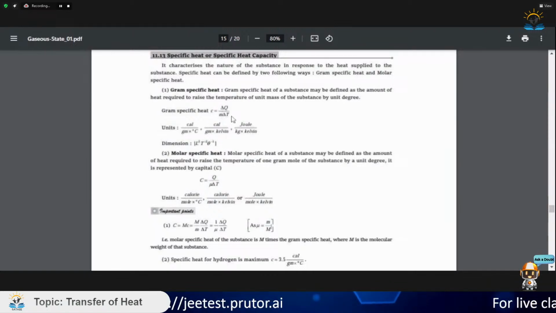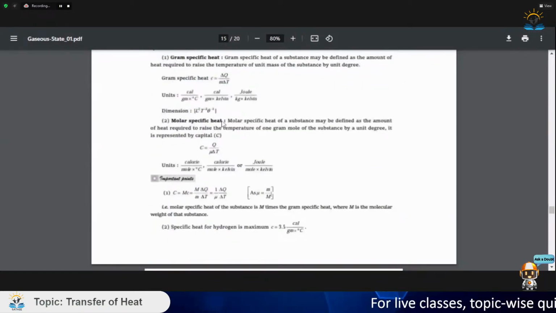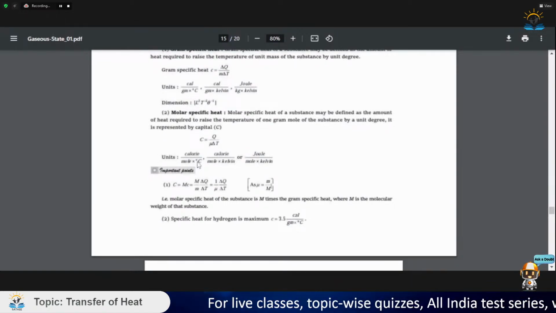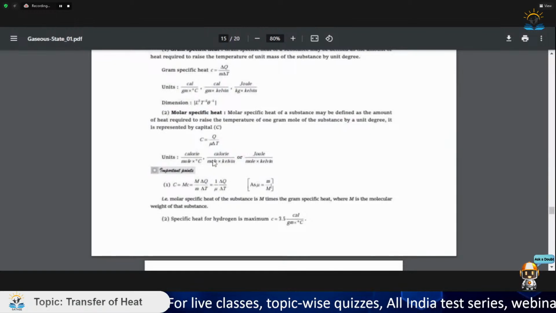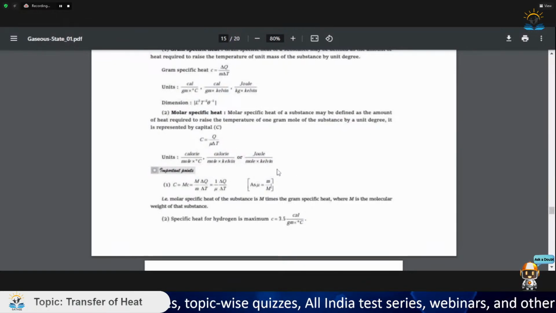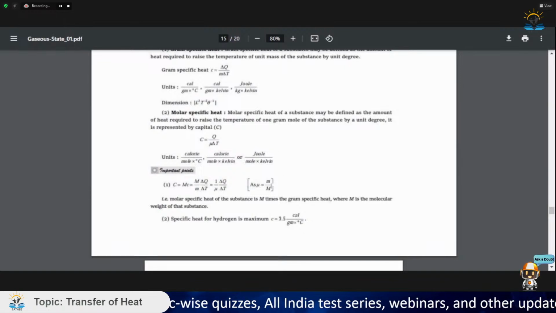Molar specific heat is denoted as Q by mu delta T, and its units are calorie per mole degree Celsius, calorie per mole Kelvin, or joule per mole per Kelvin. So it depends what units of temperature we use.